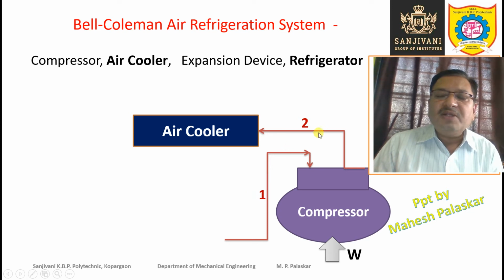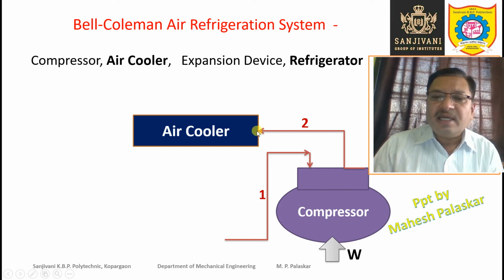So 1-2 is the compression process. Point 1 is the entry to the compressor and point 2 is the exit of the compressor, right? So this 1-2 process is the compression process.